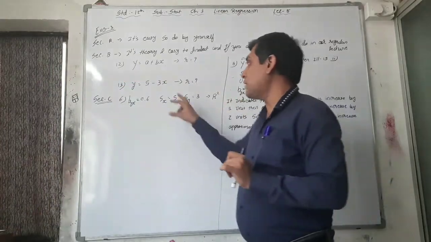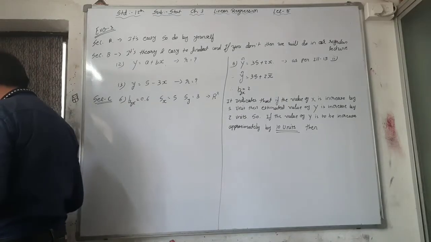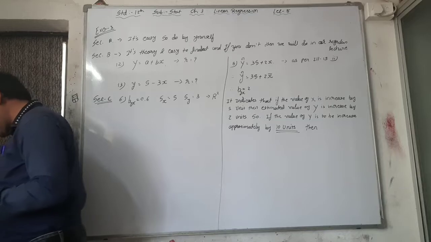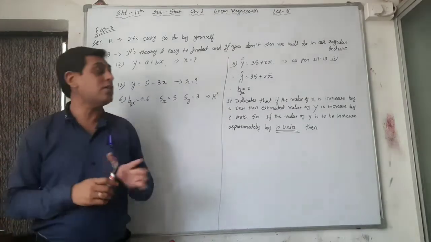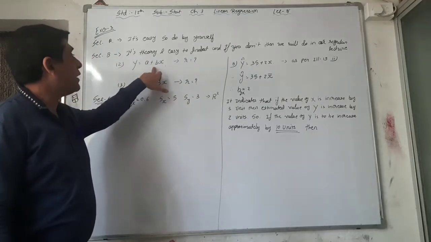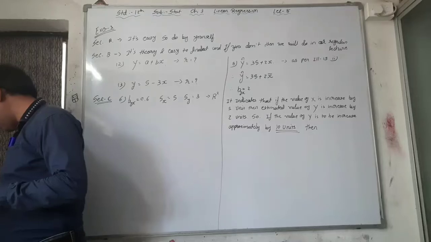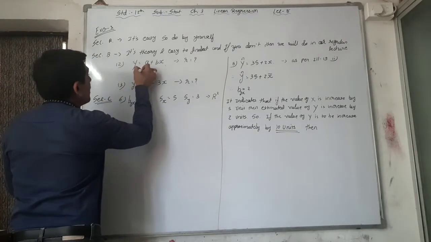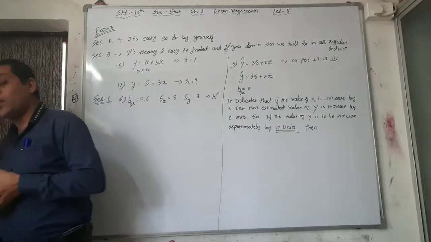On the basis of this, section B, sum number 12. What is the question? It is a theory question. If y on x has the relation y is equal to a plus bx, where b is positive, and b greater than 0 is given, then what is the value of r?